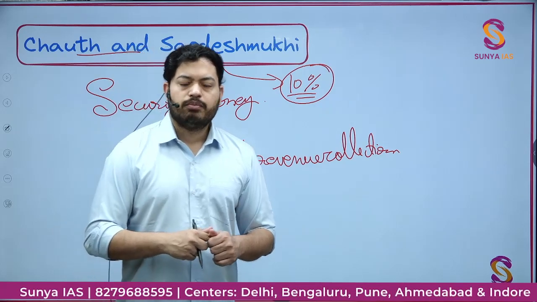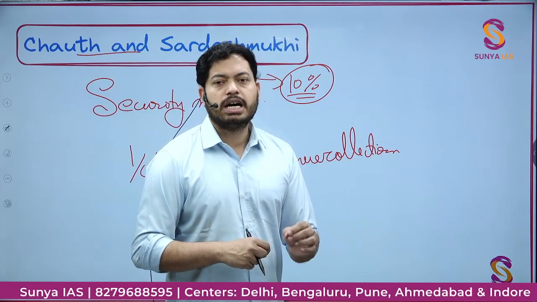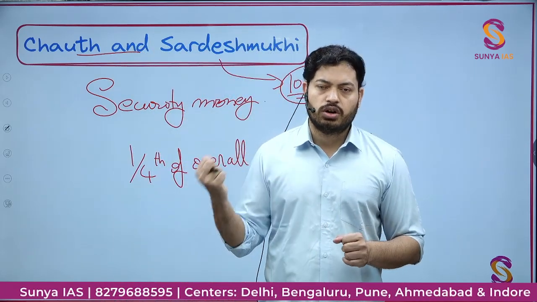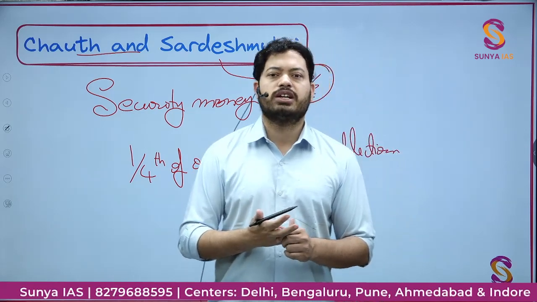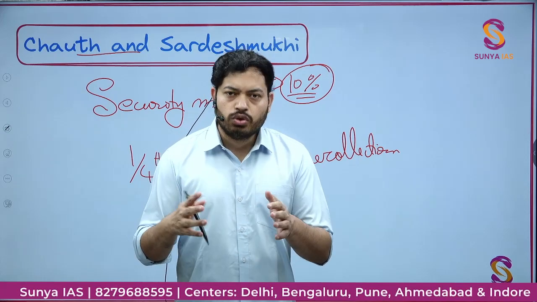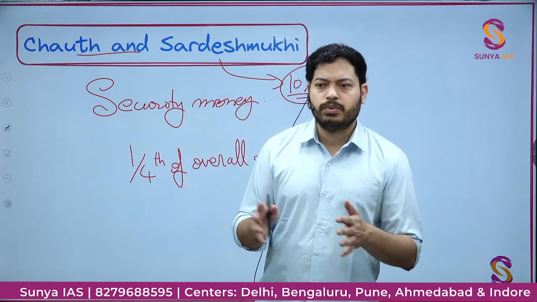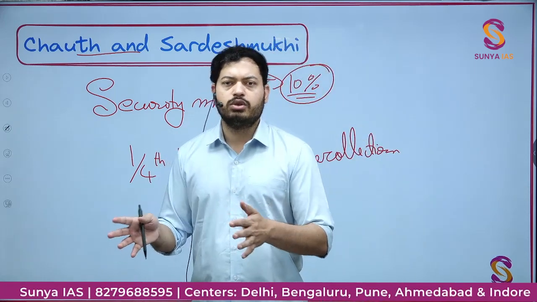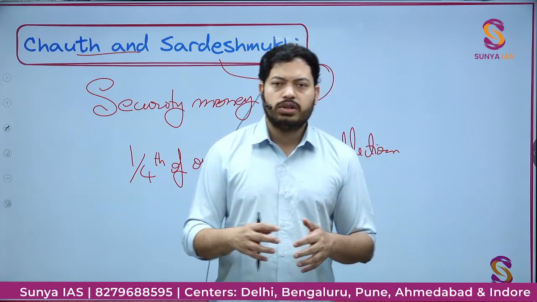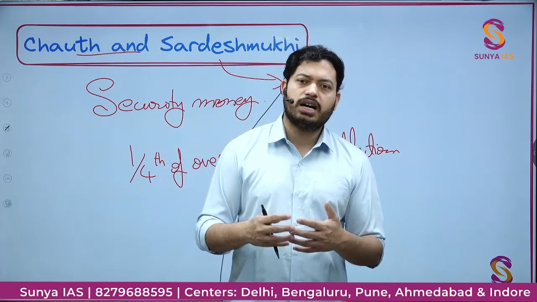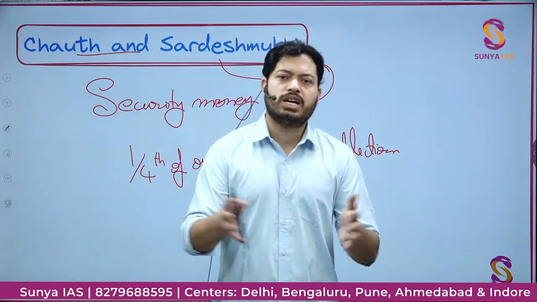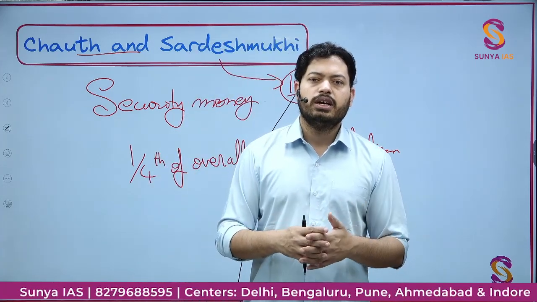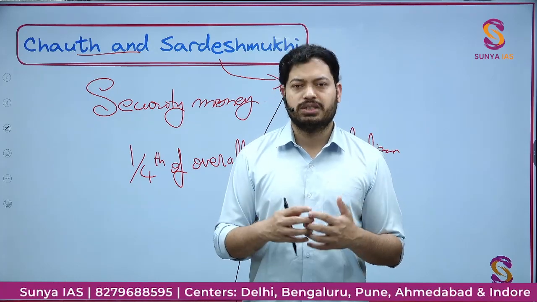Why? Because the Marathas had already charged this Chauth and Sardeshmukhi on the Sikhs, Jats and the Rajputana region. So there was no sense of camaraderie between these regional rulers and the Marathas. For these regional rulers, the Marathas and Afghans were treated on the same lines: outsiders who will ask for money and threaten us with violent action.